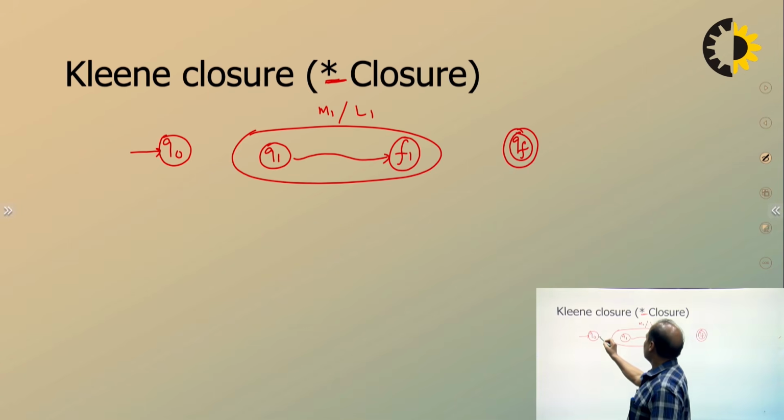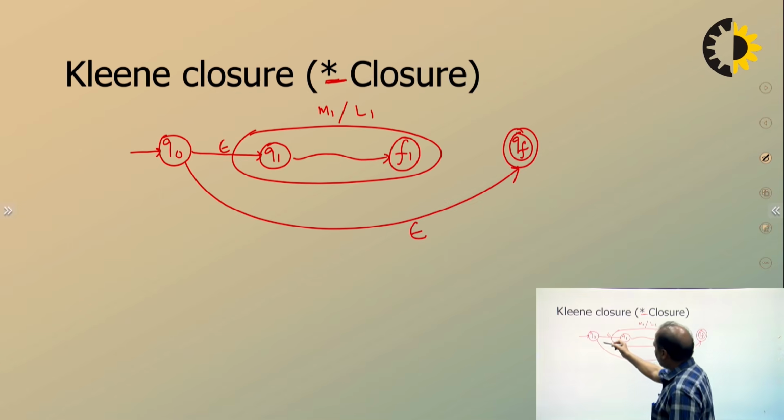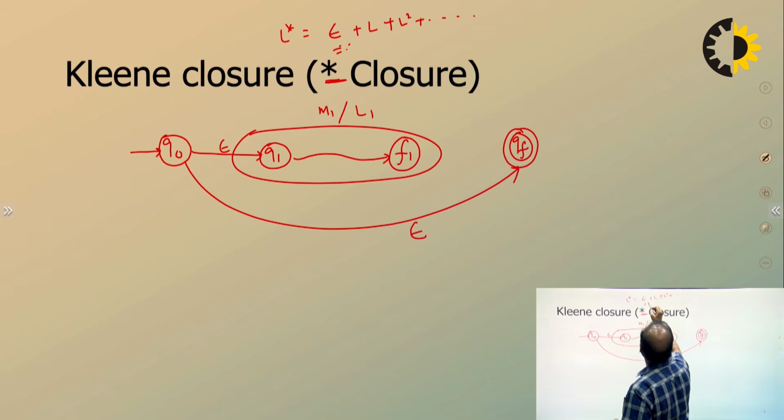So from the new starting state, take 1 epsilon here, and from here take another epsilon. This epsilon will make sure that it is accepting epsilon. Look here, if we are talking about L star, this is epsilon plus L plus L square plus like that, or you can say epsilon union L union L square, and this keeps repeating.